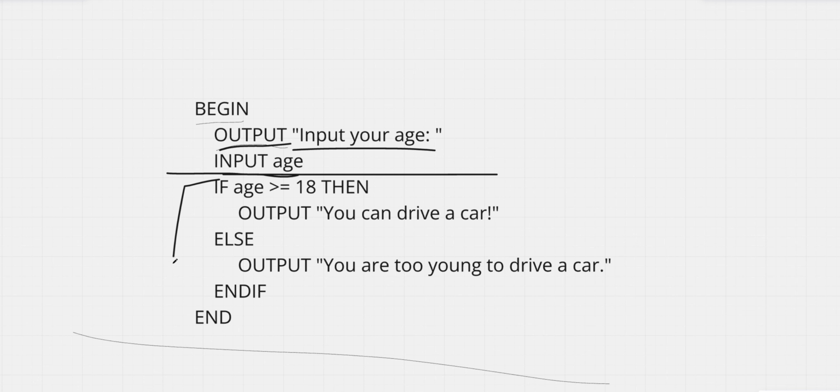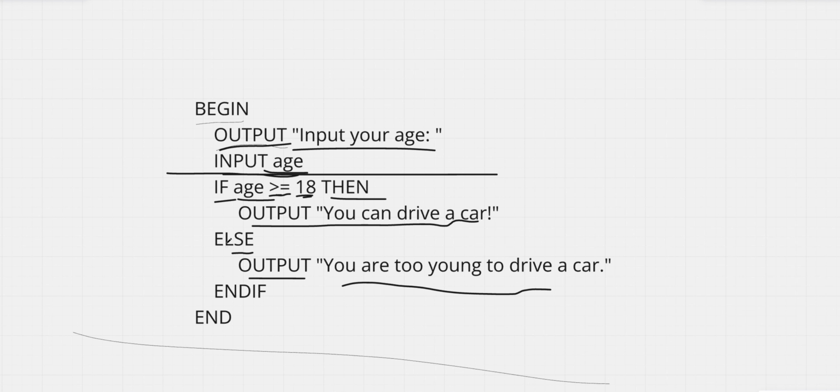Then we test. This is a testing part, right? Then we test if this age is less than or equal to 18, then we output you can drive a car because the user is less than 18 or 18. If he is not less than 18 or 18, then we output you're too young to drive a car, and we end this IF and end the entire pseudocode.